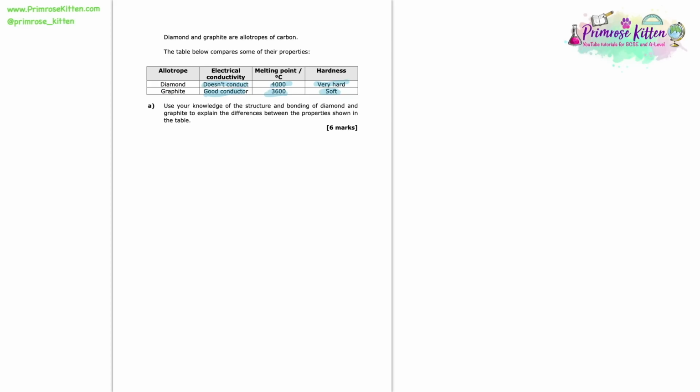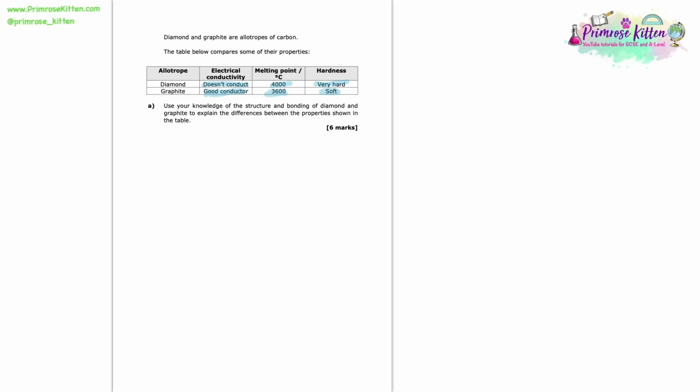Now these 6 markers are a little bit different to a normal question. With a normal question, you would think, oh, it's a 2 marker or a 3 marker, you need to give that many marking points, you need to say that many significant things to get those marks. And here, although this is a 6 marker, certainly giving 6 points would be good, that isn't necessarily what's going to get you the marks.